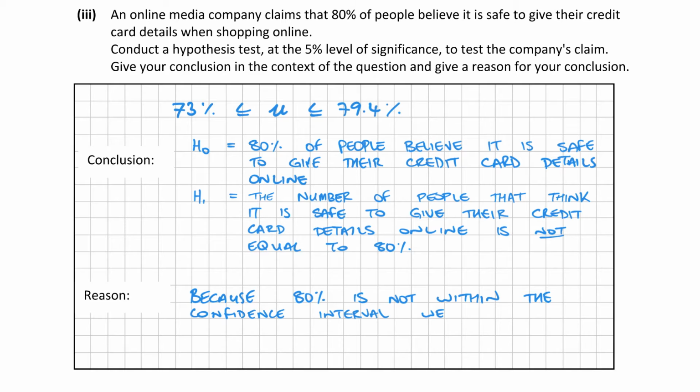We cannot accept, we'll say. So we tend not to reject, but we cannot accept the null hypothesis.